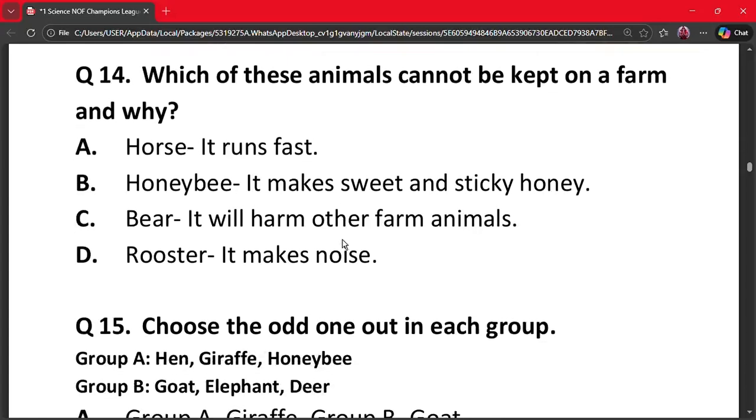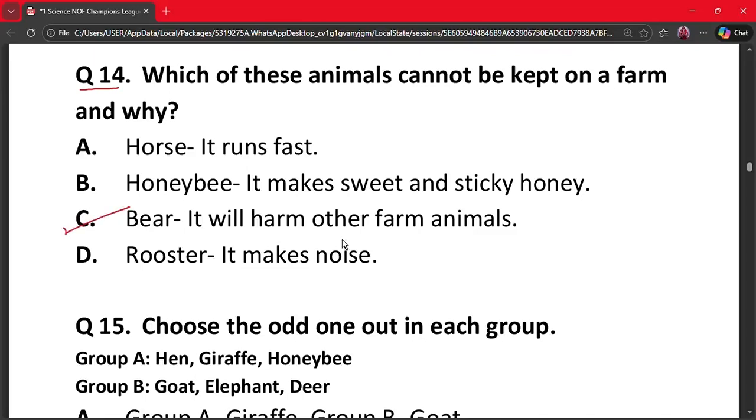Our next question is question number 14. Which of these animals cannot be kept on a farm and why? A. Horse, it runs fast. B. Honeybee, it makes sweet and sticky honey. C. Bear, it will harm other farm animals. And D. Roosters, it makes noise. The correct option is option C.